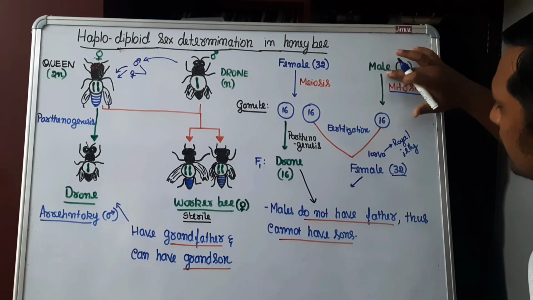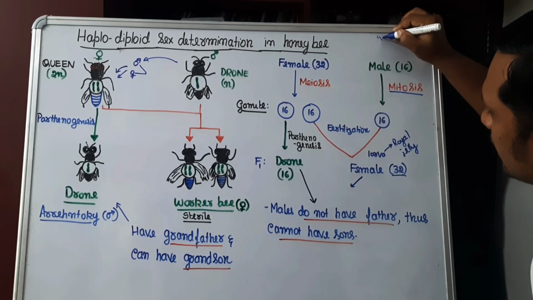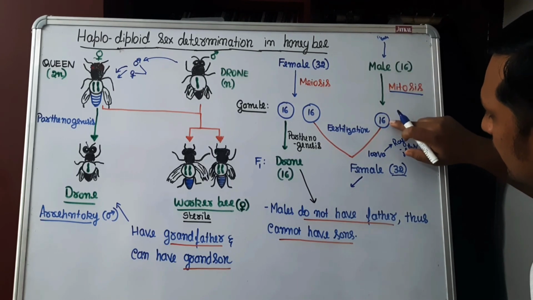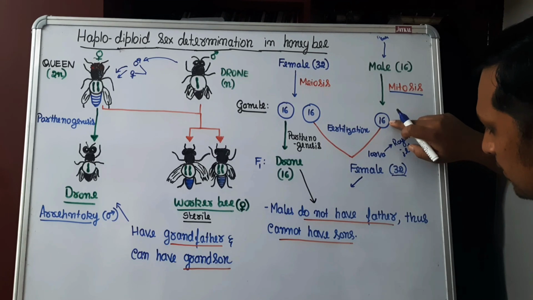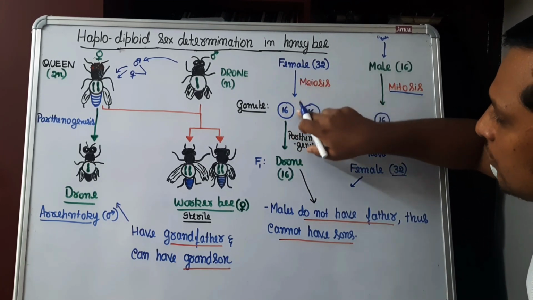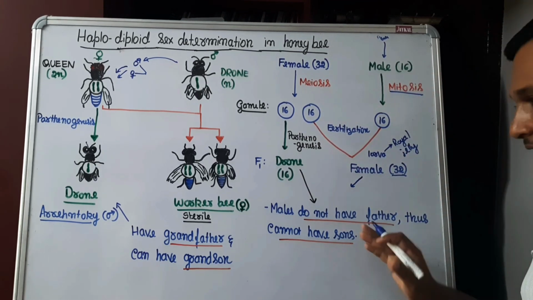Why? Look at here, male have developed directly from one queen. That queen's egg has developed into male, and so they cannot have father, thus they cannot have son also. Son can be developed only through parthenogenesis. Male can only have daughters, that is the meaning.